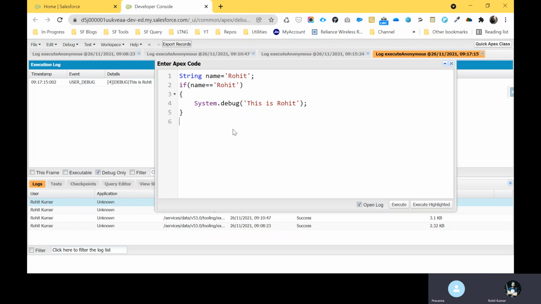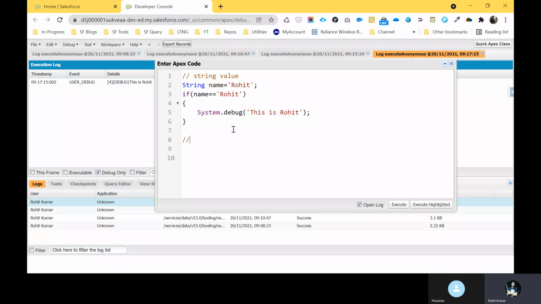Okay, and we will move on to the string part. Let me add here a comment: string value. And now another thing, boolean value. How to work with a boolean value? If you want to declare any variable or value as a boolean, always use the boolean data type, like boolean bool equal to true, something like that.